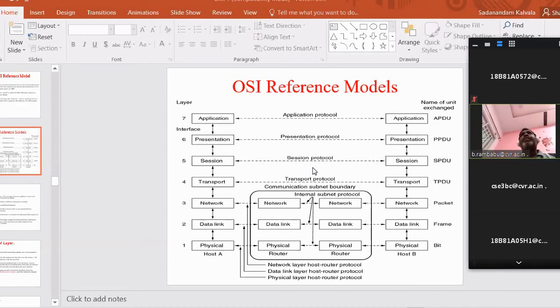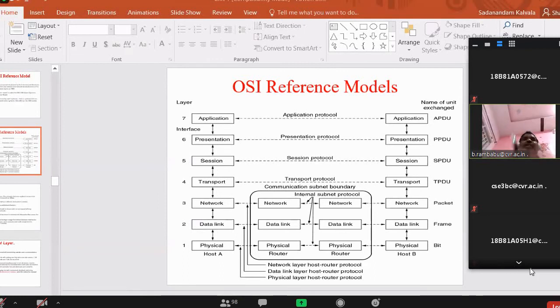Got my point? The same thing applies if you go for a Wi-Fi connection, or a fiber optic Geo fiber connection at 100 Mbps, but your router only supports 10 Mbps. There is no use of a 100 Mbps connection to your home. Once you go for a 100 Mbps connection, please check whether your Wi-Fi router is compatible and supports that speed or not. Otherwise, there is no use of that 100 Mbps input line. Everything needs to be compatible; you need to check that compatibility. But that is a different story.